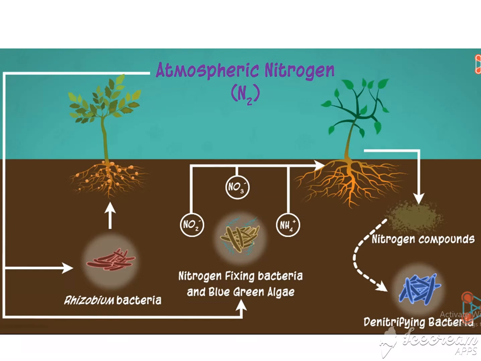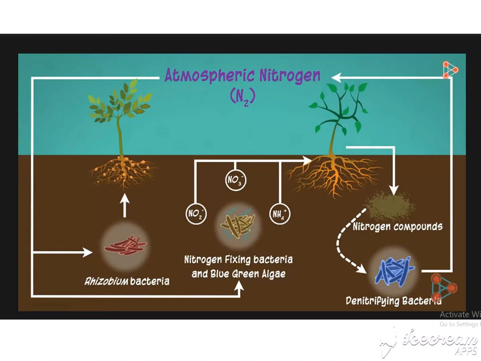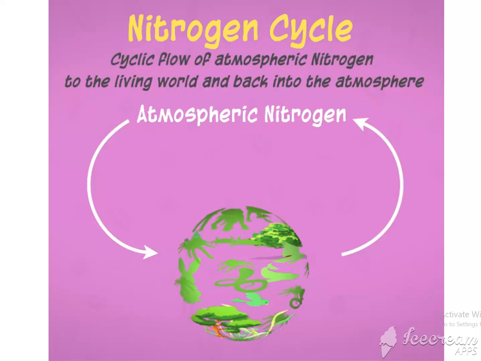So these nitrogen compounds are acted on by denitrifying bacteria, and these denitrifying bacteria convert the soil nitrogen compounds and send them back to the atmosphere. This is called the nitrogen cycle. So the cyclic flow of atmospheric nitrogen to the living world and back into the atmosphere is called the nitrogen cycle.